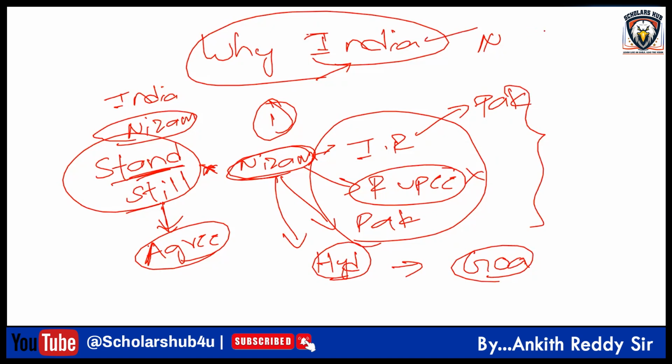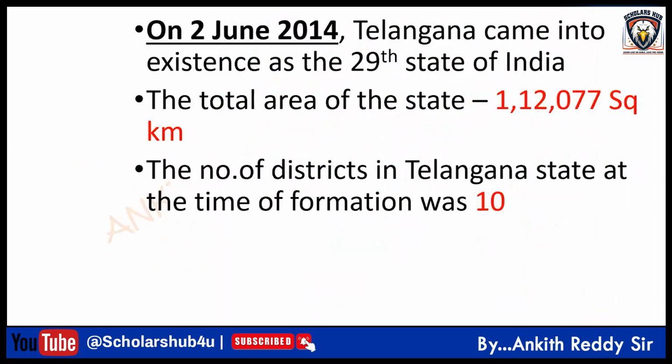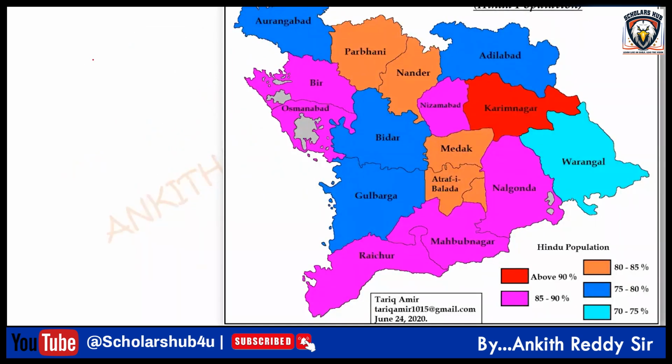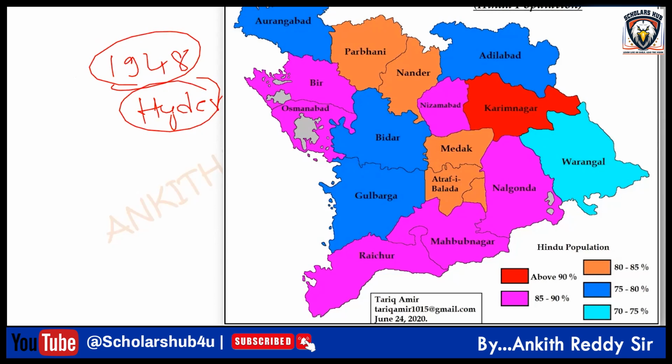So Sardar Vallabhbhai Patel conducted this operation called Operation Polo from September 13 to 17. So the 17th is Liberation Day. Anyway, we have covered that. On which date was the new Telangana state formed? 2nd June 2014. Okay. You know that in 1948 the Hyderabad state got liberated from the Nizam and integrated into India.